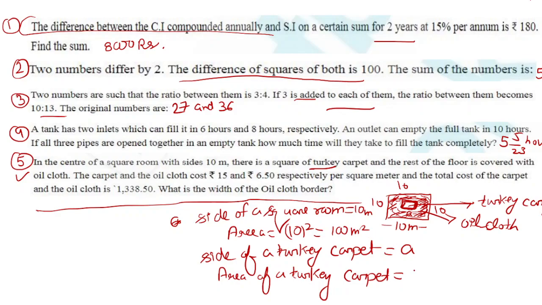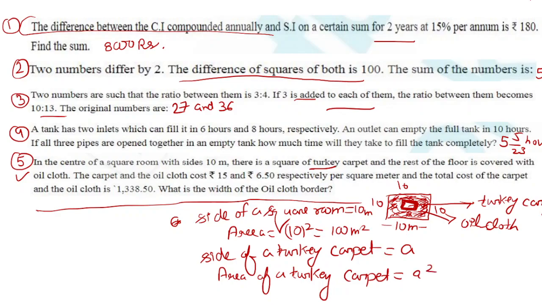The area of the Turkey carpet: because it is also of the shape of a square, if I assume the side to be A, the area will be A squared.